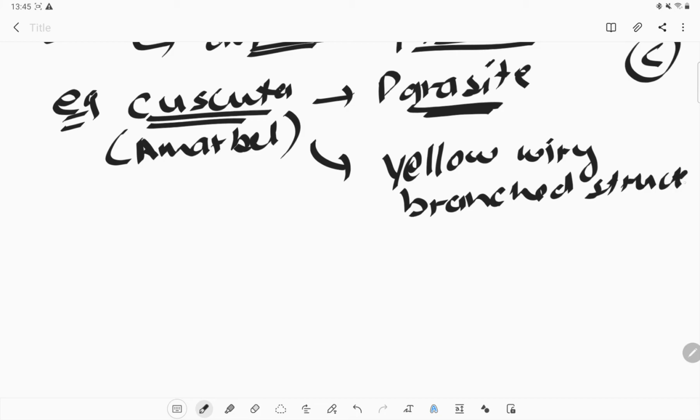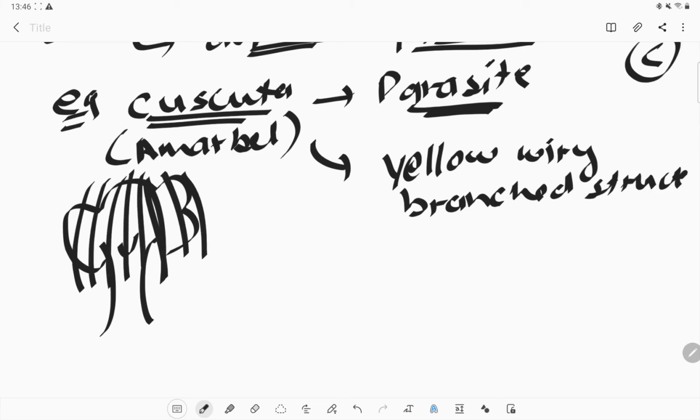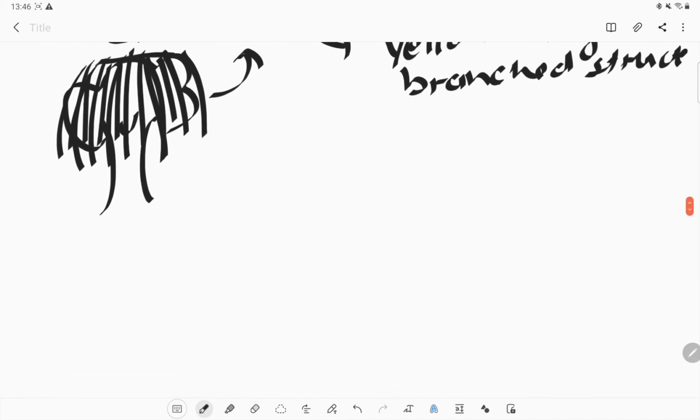Okay, so here you can see this is a normal tree, and here you can see that normal branchy, stick-like structure is covering all over the plant. So what is this? This is the Amar bale, or we can call it Cuscuta.